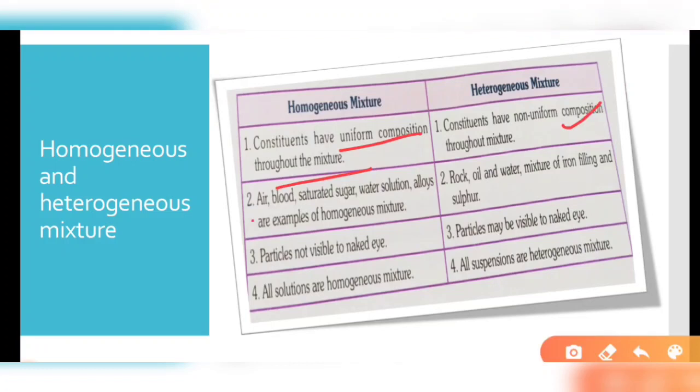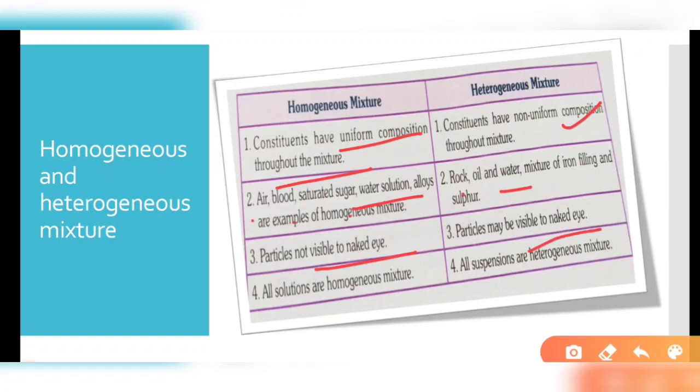For example, air, blood, saturated sugar-water solution, alloys, rock, oil and water, mixture of iron filings and sulfur. These are the heterogeneous mixtures. We can easily observe the different components, particles present in them. In homogeneous mixtures, you are not able to see with your eyes directly which kinds of particles are present in it. But in heterogeneous mixtures, you are able to see them.